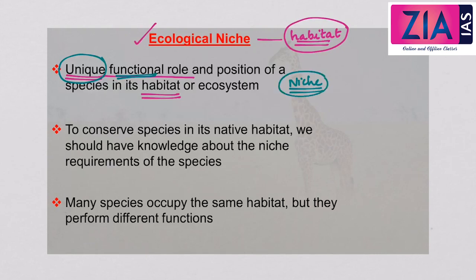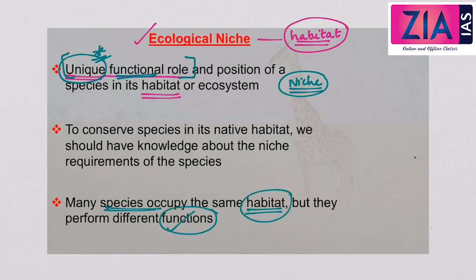So understand that it is the unique functional role, and this has to be very clear. Do not forget it, this term has to be very clear for you, that it is the unique functional role played by an organism or a species in a particular habitat or in an ecosystem. So these functional characteristics of a species in its habitat are referred to as the niche in that common habitat. And in nature, many species occupy the same habitat, but they perform differently. So many species occupy the same habitat, but they have to perform different functions.